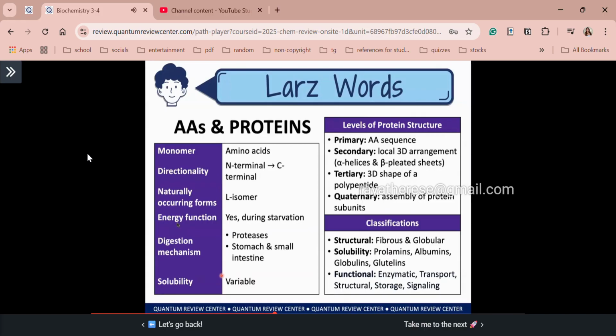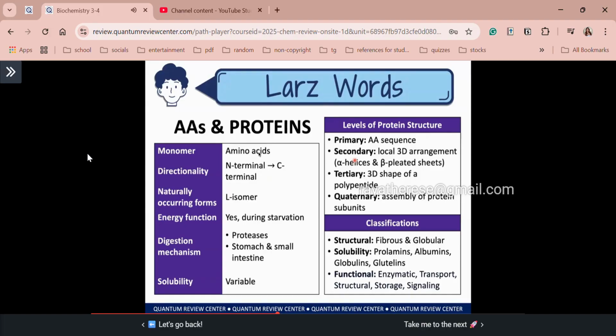Alright class, before I forget, sa biochem notes nyo, we already compiled the summary of your biomolecules. I think it's after the discussion of nucleic acids. Going back, we also discussed the levels of protein structure. For primary, ang hint natin dyan, amino acid sequence. Secondary, local 3D arrangement, for instance alpha helices and beta pleated sheets. Sir, ano nga po ulit yung stabilizing interaction? Hydrogen bonding. Very good. For tertiary structure, that's the 3D shape of a polypeptide. For quaternary, we have the assembly of protein subunits.